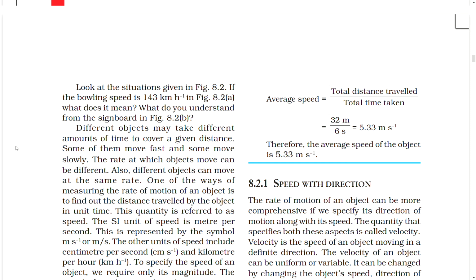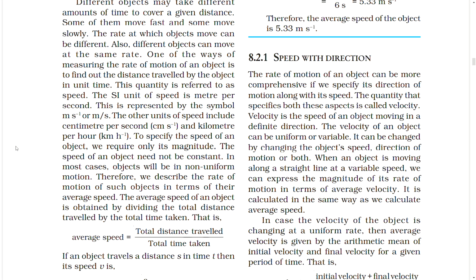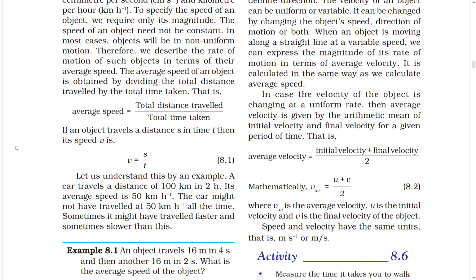To specify the speed of an object, we require only its magnitude. The speed of an object need not be constant. In most cases, objects will be in non-uniform motion. Therefore, we describe the rate of motion of such objects in terms of their average speed. The average speed of an object is obtained by dividing the total distance traveled by the total time taken, that is, average speed equals total distance traveled divided by total time taken. If an object travels a distance s in time t, then its speed v is v equals s by t. Let us understand this by an example.